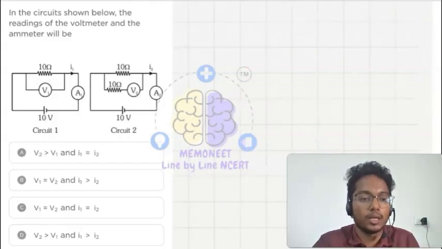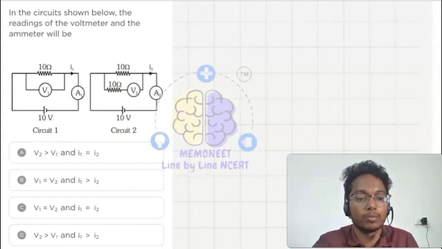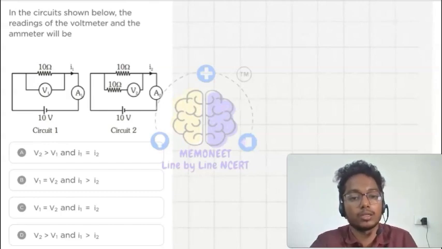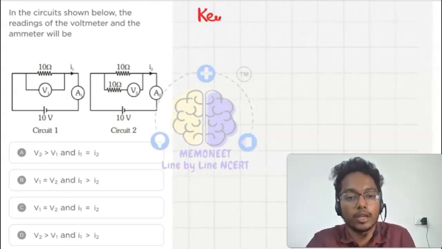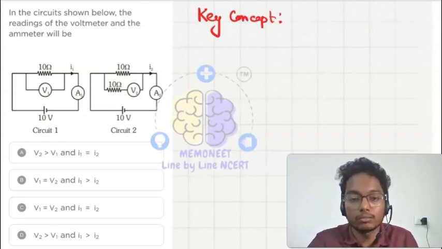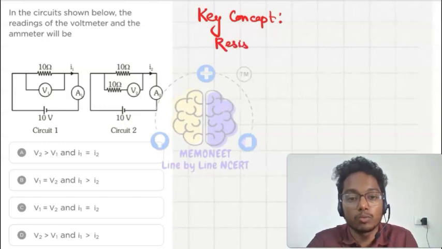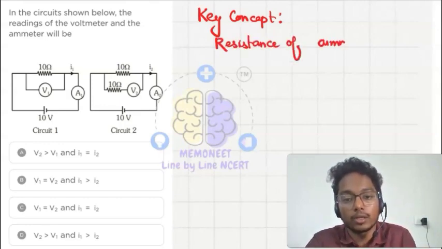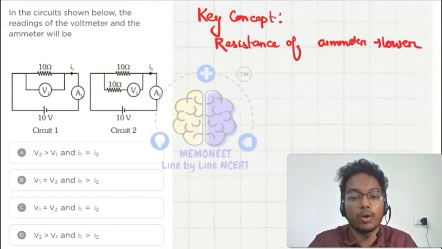Let's see this question. In the circuit shown below, what will be the reading of the voltmeter and ammeter? Before I go to the question, I just want to tell you the key concept. In the ammeter, the resistance of the ammeter should be lower. Why?